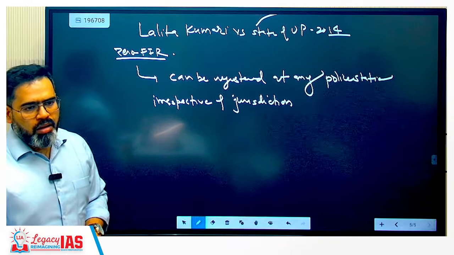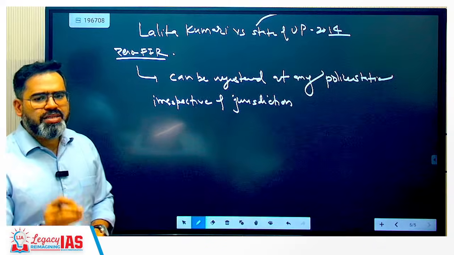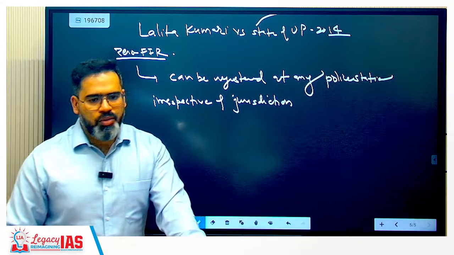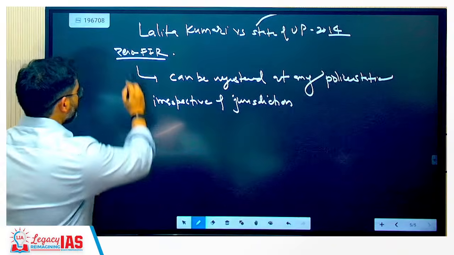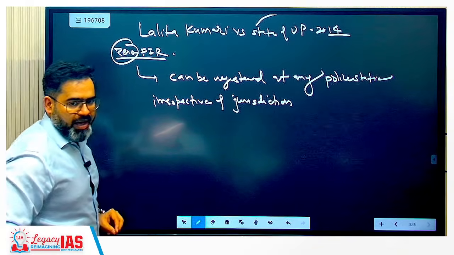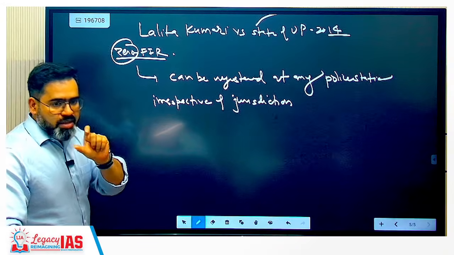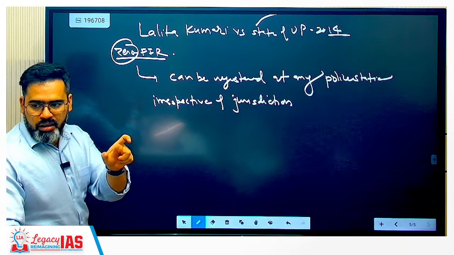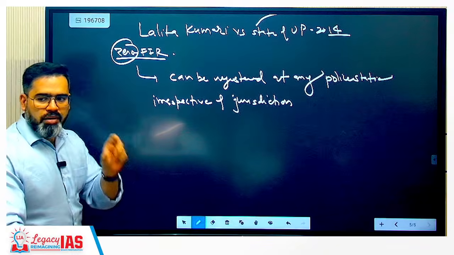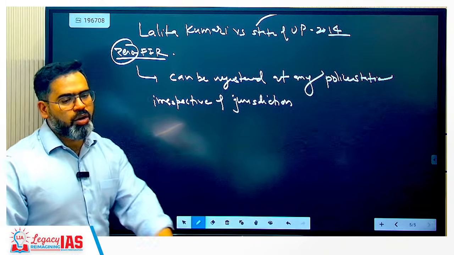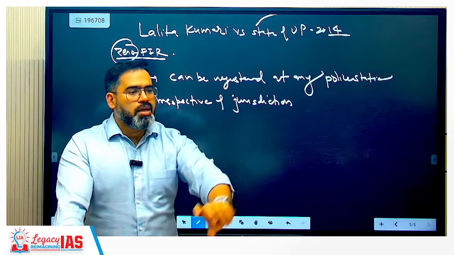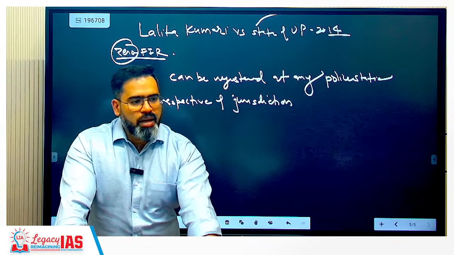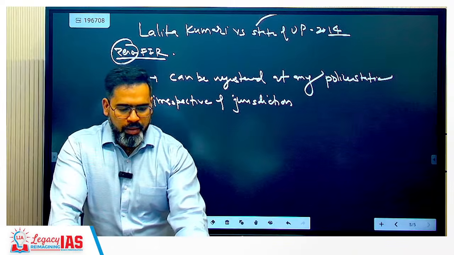For example, no matter where the offense has been committed, zero FIR can be filed anywhere. Why do we call it zero? Because whenever an FIR is filed, they give some serial number to that FIR. But in zero FIR, the serial number will be zero only. That is the reason we call it zero FIR.